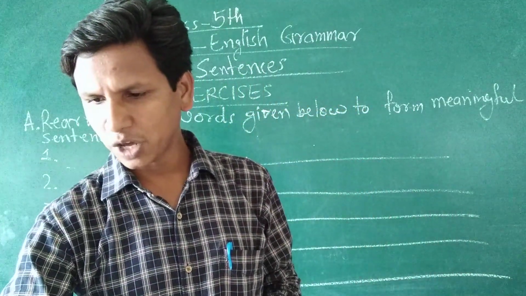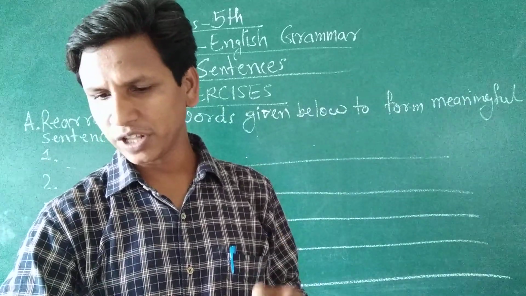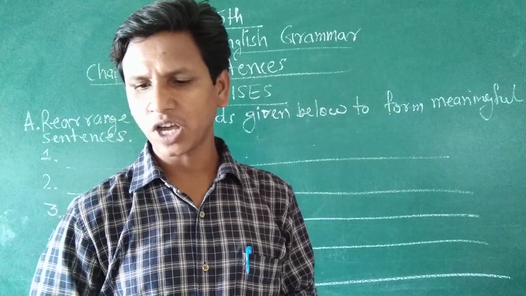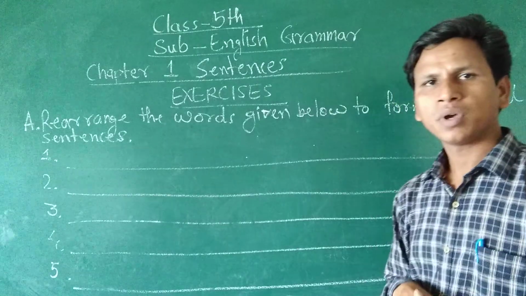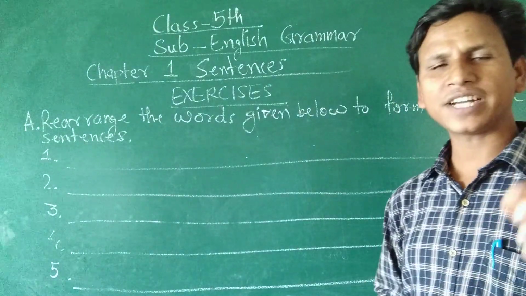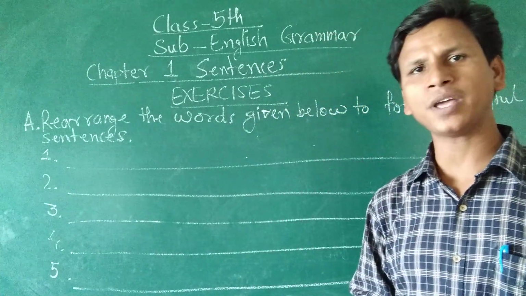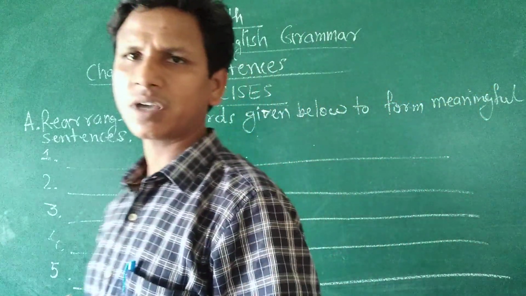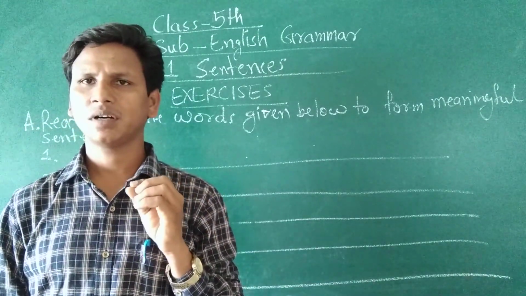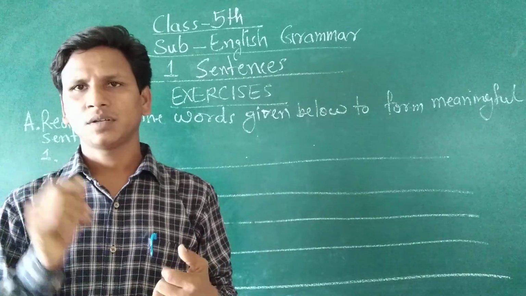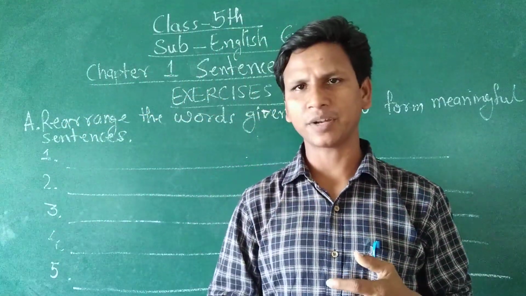We have to remember two things: begin with capital letters, and end the sentence with suitable punctuation marks. The first letter of the sentence should be a capital letter, and the sentence will end with a punctuation mark: full stop, question mark or exclamation mark.